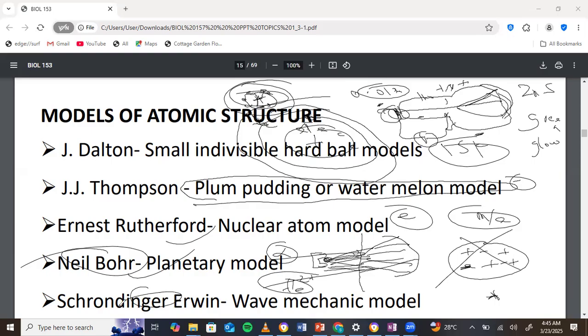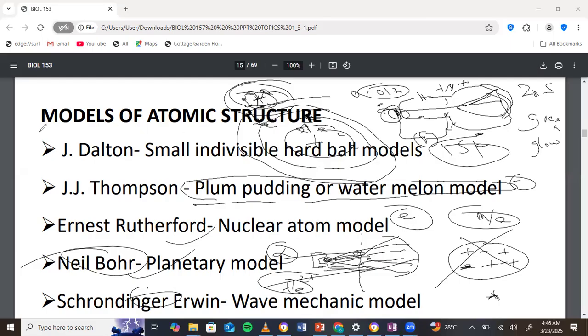So Schrödinger brought the wave mechanical model, and he treated the atom more like a wave. He combined the particle nature and the wave nature, and he brought an understanding of quantum physics. So whatever Schrödinger did formed the basis of what? Quantum physics. And it is from the Schrödinger model that we came to appreciate Heisenberg's uncertainty principle, because the Heisenberg uncertainty principle came from the wave nature of the atom. The wave nature, not the particle nature.